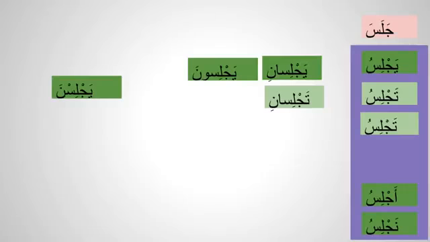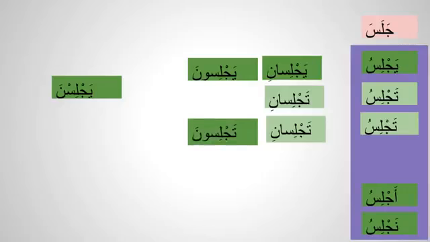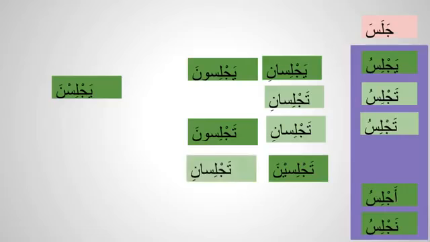The ayn kalima will get a sukoon. Anta tajlisu, antuma tajlisani, antum tajlisuna, anti tajlisina, antuma tajlisani, antunna tajlisna, ana ajlisu, nahnu najlisu.